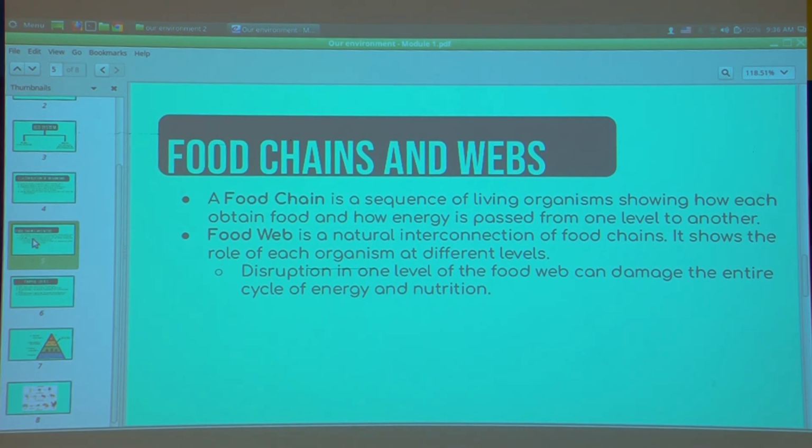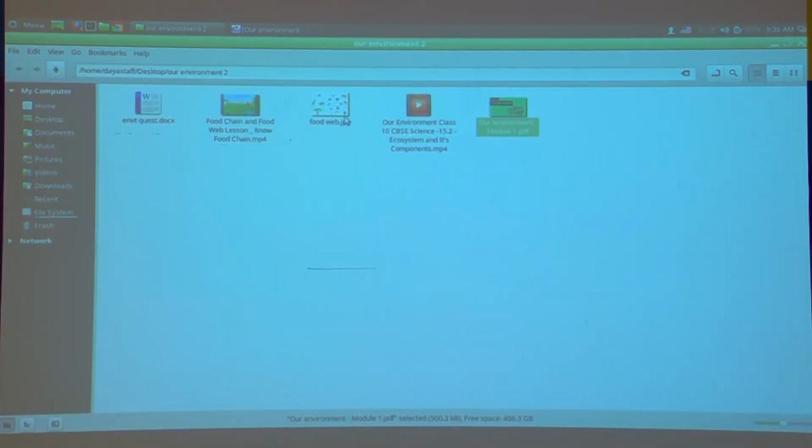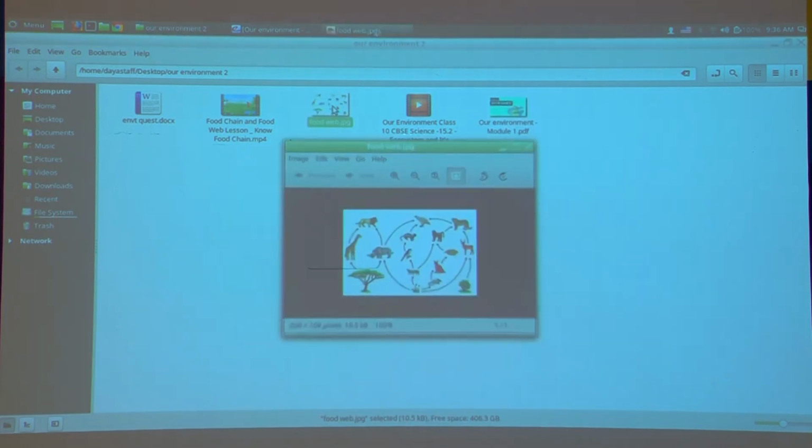So the same way, when we tell about food web, the food web is a natural interconnection of food chains. It shows the role of each organisms at different levels. That means several food chains are interconnected each other. So example of food web I'll show you.